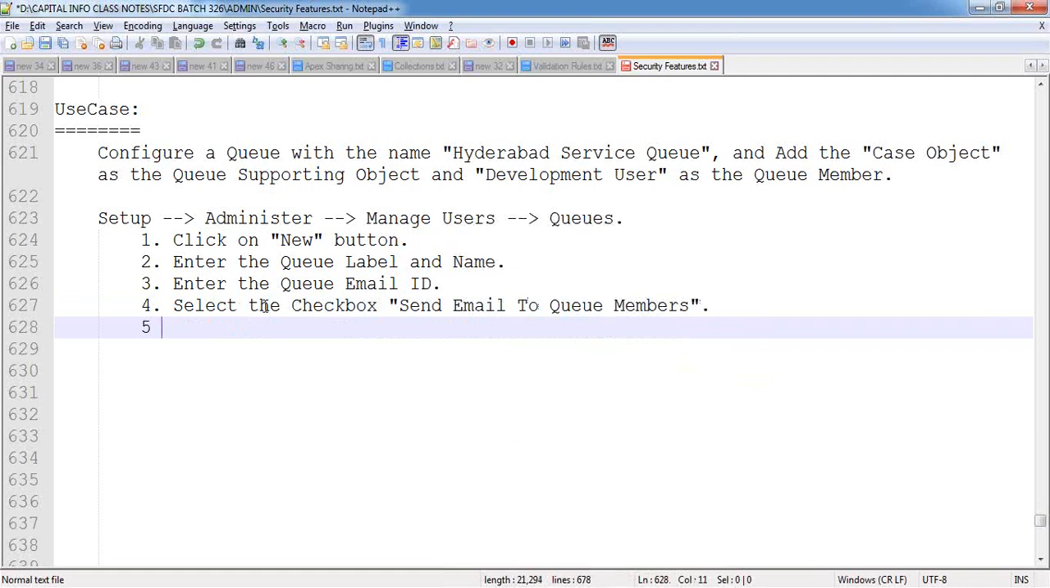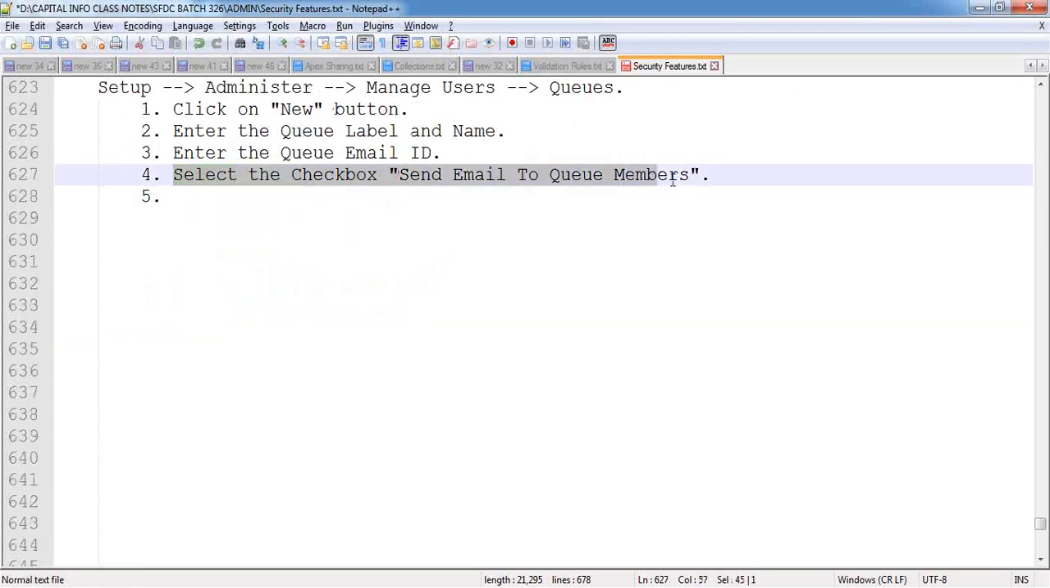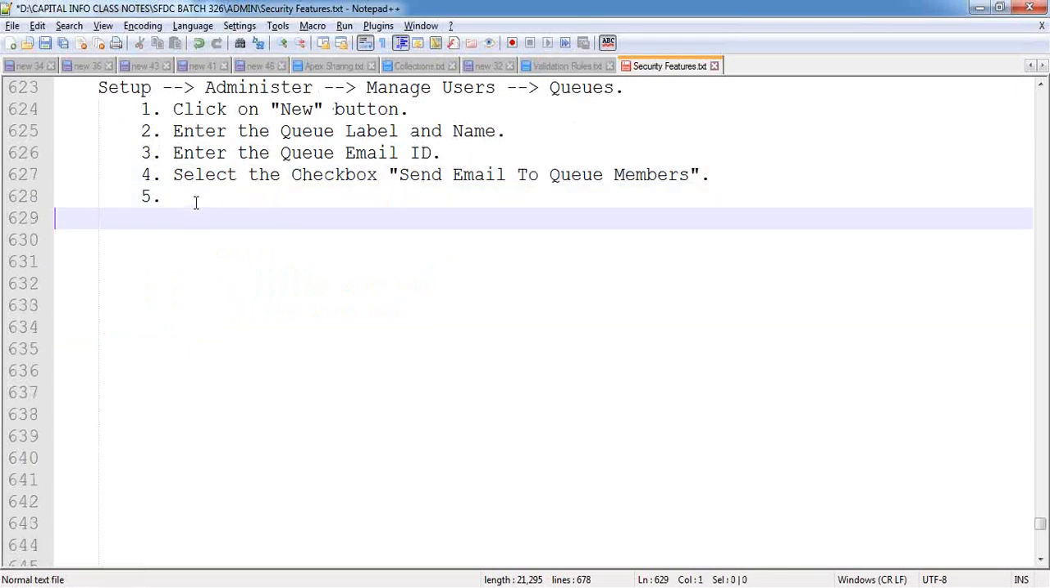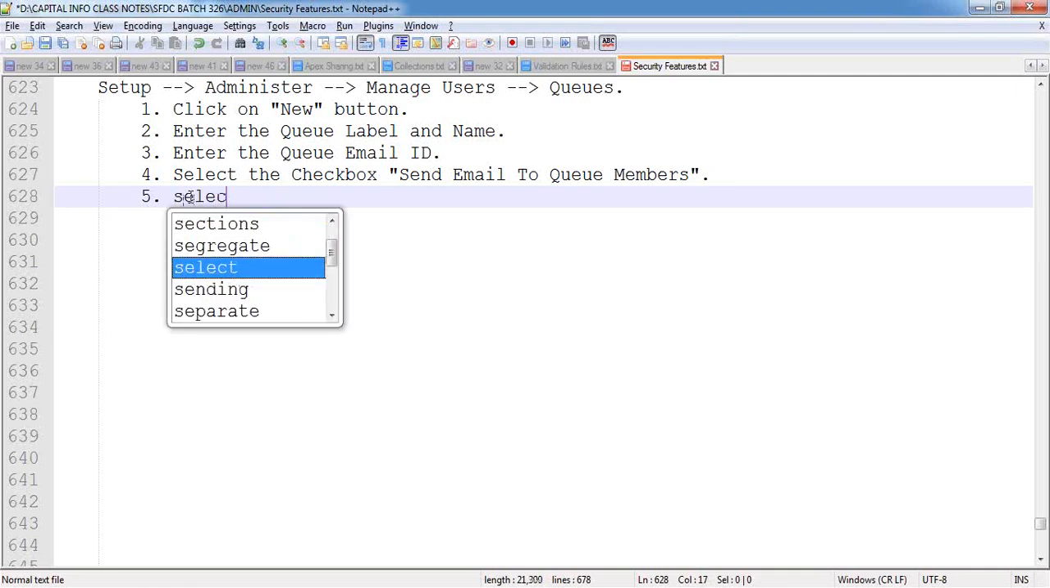That means as soon as the record is placed inside that queue, I want to send the email notification to the queue members also. For that, I'm using the checkbox, send the email to queue members. So if the queue has multiple members, every member will receive one email notification by default. Next.